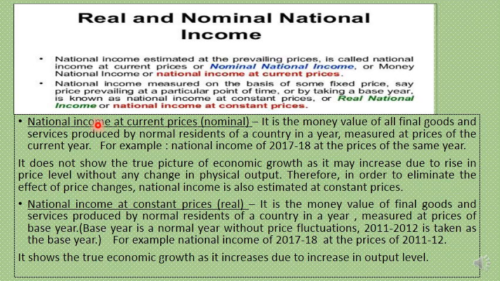You have learned about this. When it is a national income aggregate, it is a national concept. That means it is including all production of goods and services of normal residents. So for example, national income of 2017-18, the current year, is estimated at the prices of the same year. Then it is termed as national income at current prices or nominal national income.